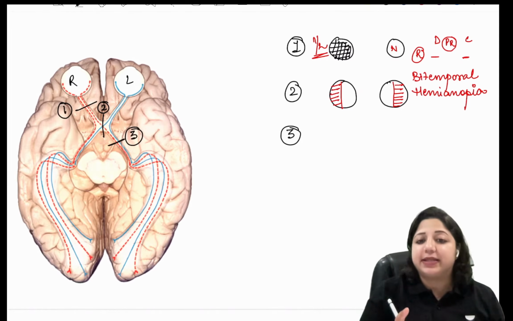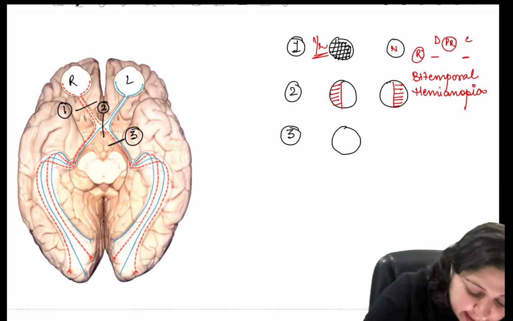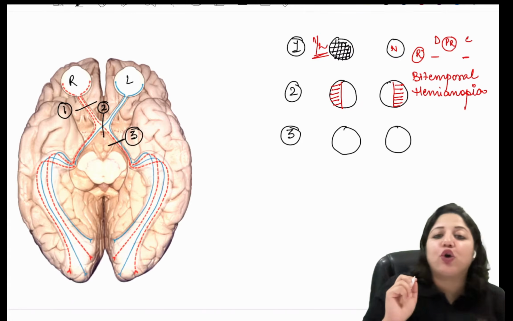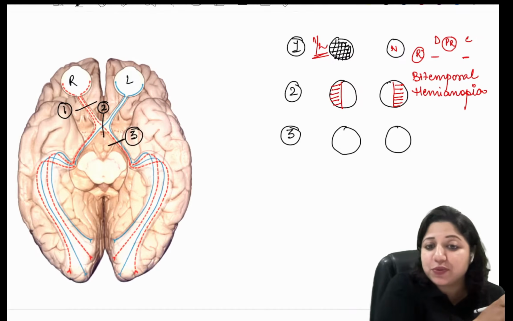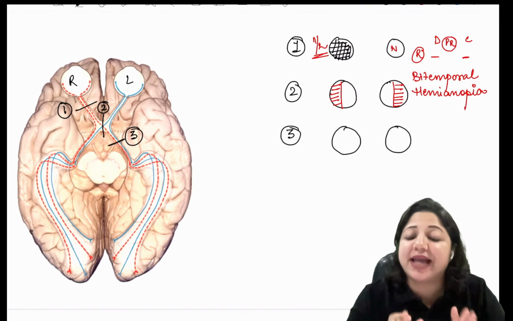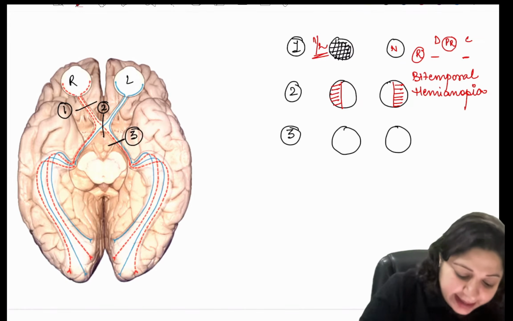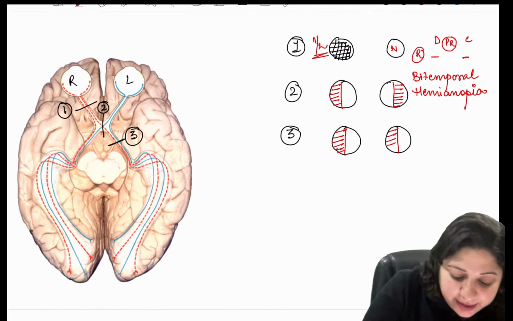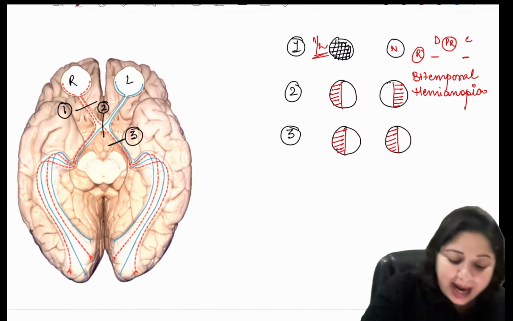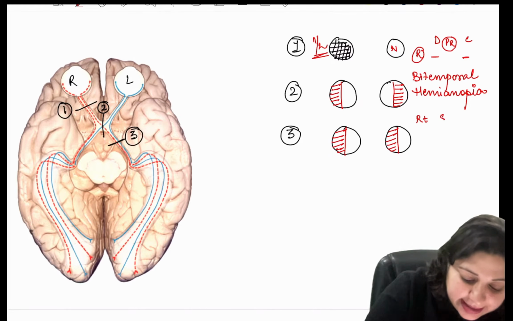So whenever there is a lesion of the optic tract, what is gone? Let's see. Whenever we talk of the optic tract, I told you it subserves the contralateral visual field. So when you have a left-sided optic tract involvement, there will be a contralateral visual field which is gone. That means right-sided visual field will be gone. So that results in right-sided homonymous hemianopia.